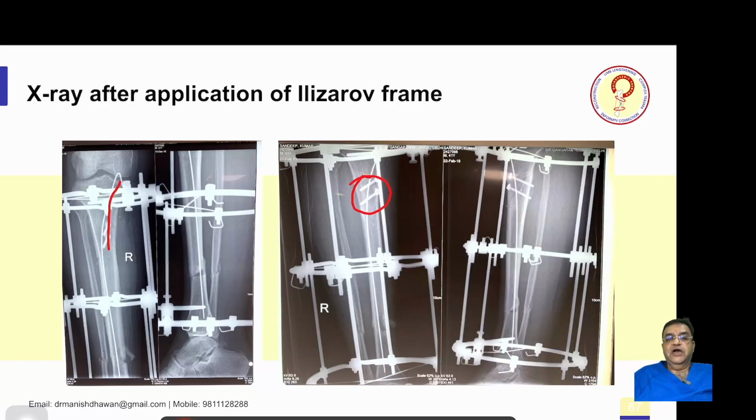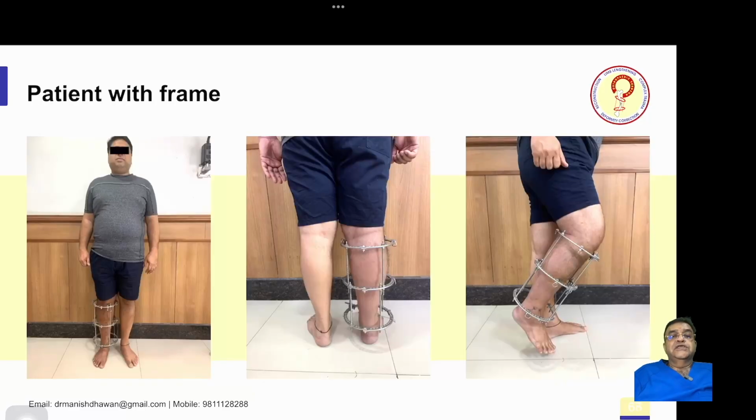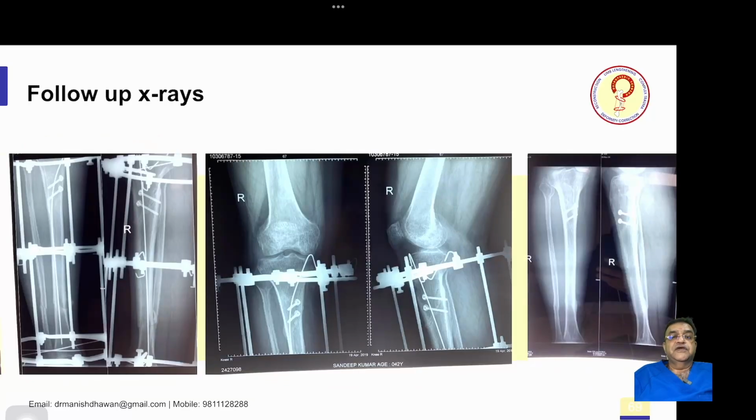No opening, no cutting. This is a minimally invasive technique. So we have used the Ilizarov fixator to fix this. You can see the patient with the frame, you can see his knee movements and see how well it is fixed, and with very minimal interference. And if you have to apply a plate, a huge plate, you have to open, and the incision will be almost as long as the full length of the tibia.